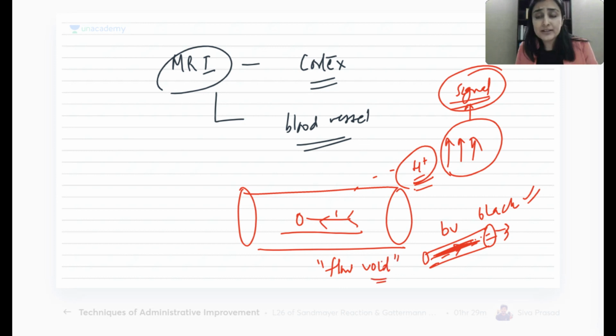What do you mean by void? The void that is there in our life, in our hearts. How do we fill it? With food, right? So here similarly you have this void which is a black void, and that is because of blood flow. Okay, so this is your flow void here.